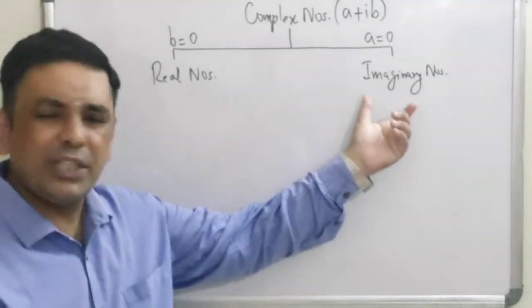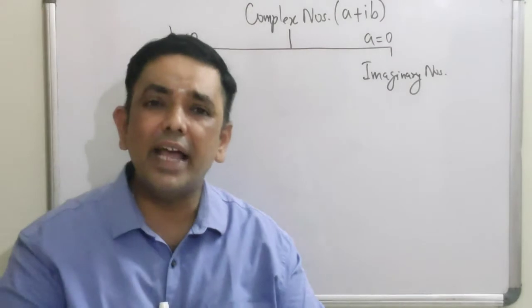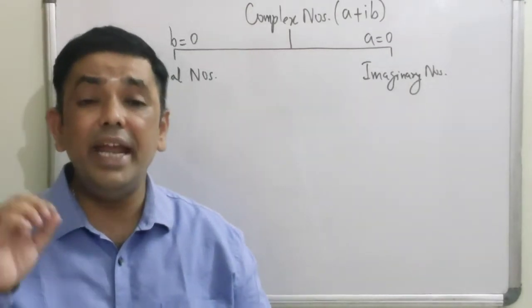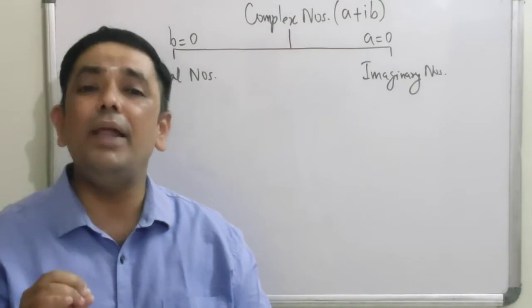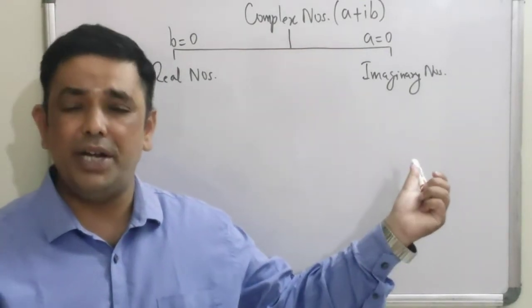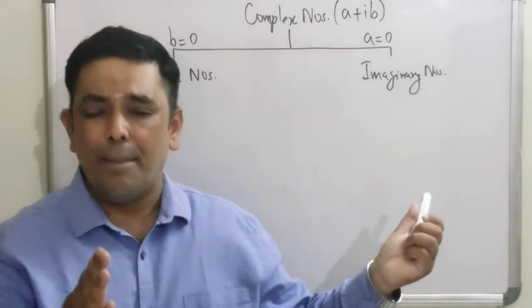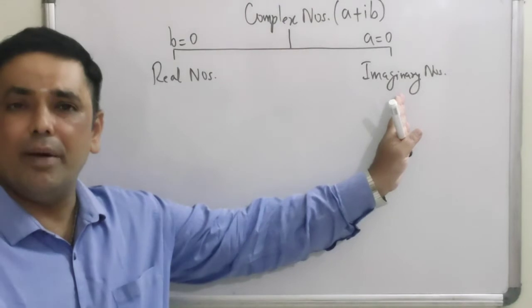What about imaginary numbers? I'm sure we are aware that imaginary numbers need a three-dimensional plane, which is called an Argand plane or a Gaussian plane or an imaginary plane to be represented, right? Hence the basic difference between real numbers and imaginary numbers.